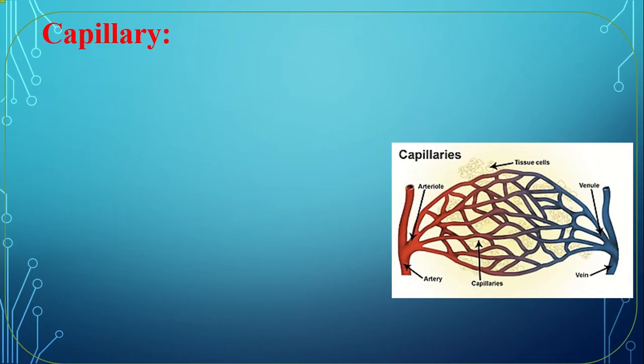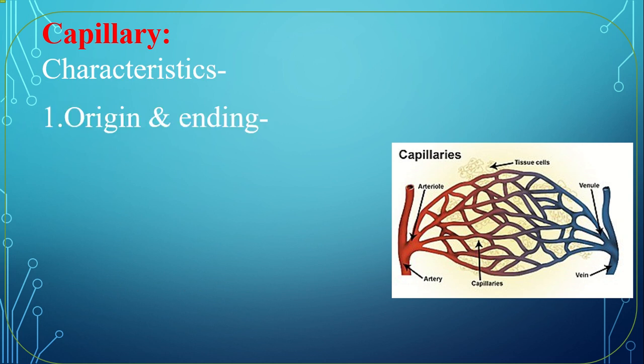Capillary. What is capillary? Capillary is the thinnest blood vessel in our body. The hair-like small delicate blood vessels which are present in different organs are called capillary. I am saying again, the hair-like small delicate blood vessels which are located in our organ are called capillary.